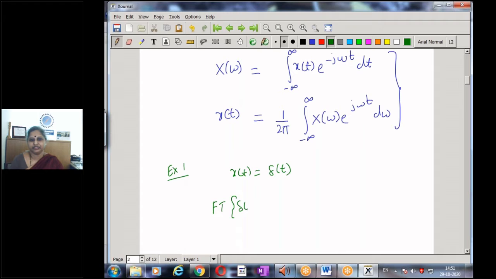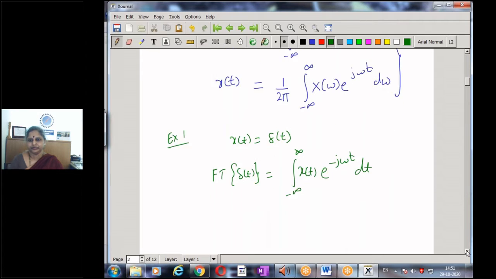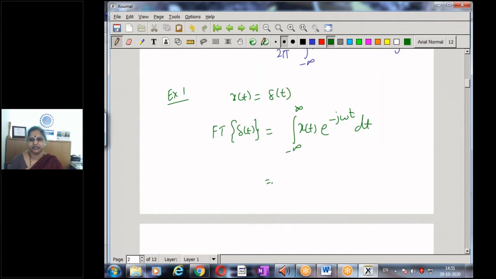So I have the Fourier transform of delta t, and that is given by the integral from minus infinity to infinity of x of t e to the power of minus j omega t dt, which in this case is the integral from minus infinity to infinity of delta t e to the power of minus j omega t dt.